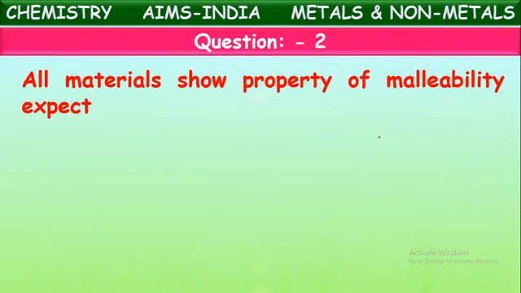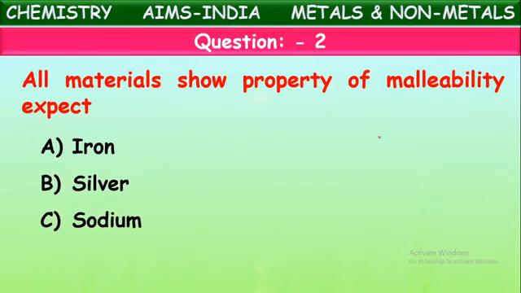Next question. All materials show the property of malleability except. Yes, we told some exceptions also. Mostly all the metals show the malleability property, but some metals won't. Let us see the given options first. Iron, silver, sodium, aluminium. Which metal cannot show this malleability property out of these four? Check the options once. Is it iron? Can we make iron into sheets? Yes, finally. We can make most of the iron sheets which you use at homes.